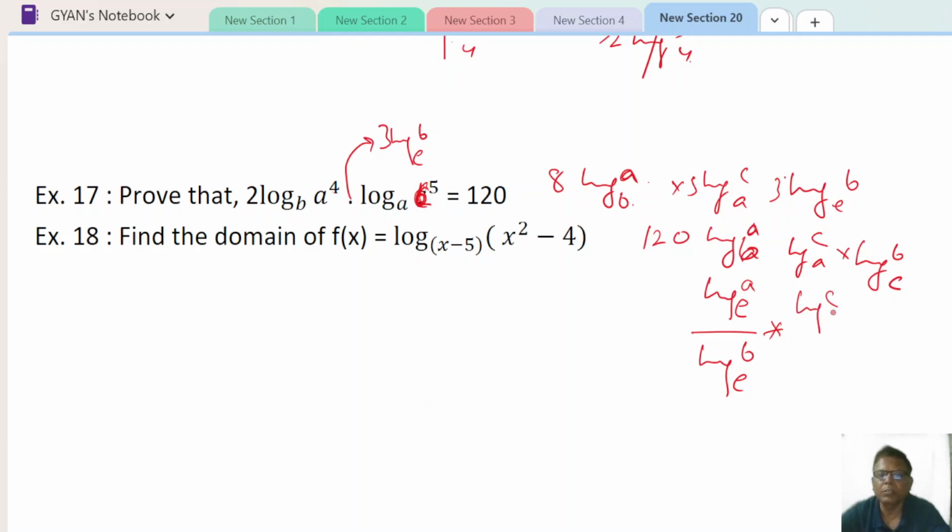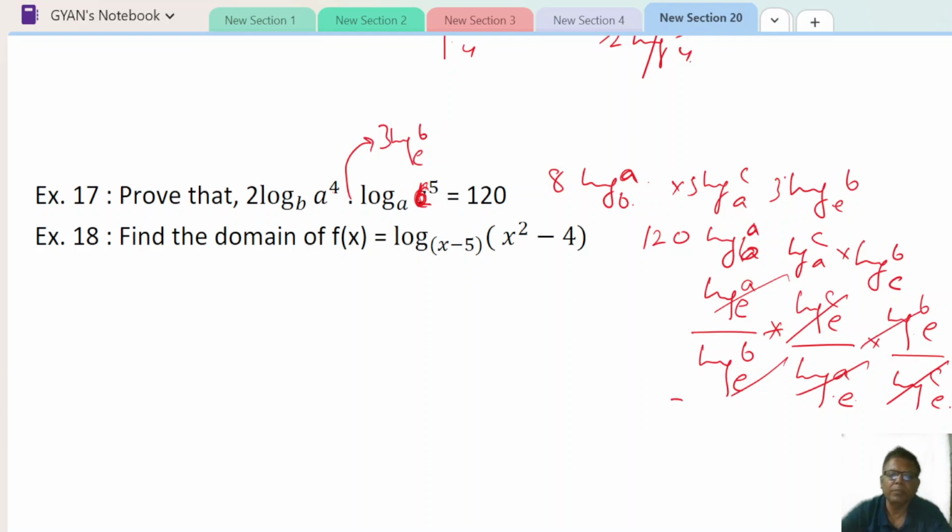So log A to the base C into log B to the base C into log C to the base C. So this gets cancelled, this also gets cancelled, and this also gets cancelled. So the answer will be 120. So here we are using the base change formula, and we are introducing E in between.